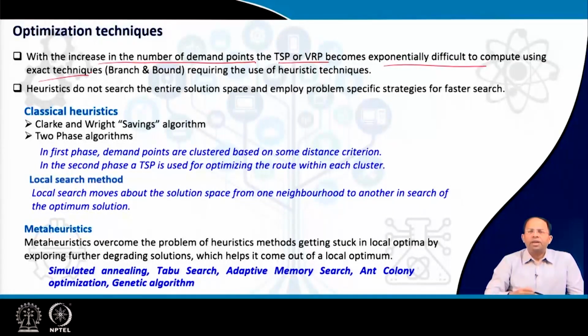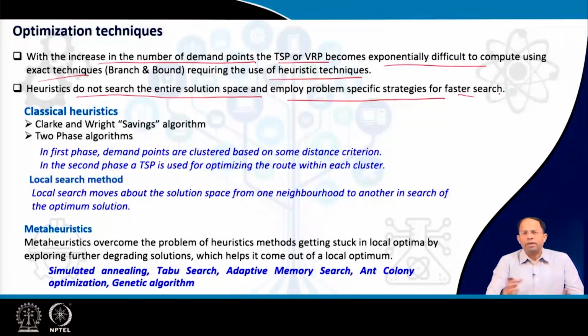In the first slide, we did exact calculations for each of the options available in front of us, and we could easily say that this is the smallest route. But when the options become very, very large, exact techniques fail. There we require some heuristics, certain rules or procedures, so that we can come to a solution at a much faster pace. Heuristics do not search the entire solution space, but employ problem-specific strategies for faster search. That means heuristics are procedures to simplify the search process.